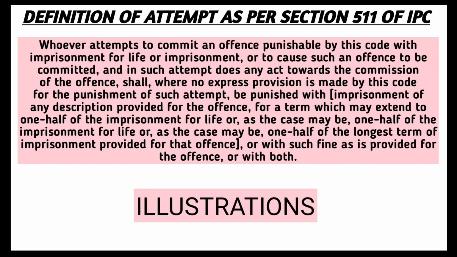It is well established in the IPC that first the intention of committing a crime occurs, and then preparation to commit and attempt to commit every crime. Preparation does not mean the completion of a crime. If a person accomplishes the third stage, that is the attempt, then only the crime is said to be completed. And whosoever is found committing such a crime is punished with imprisonment of any description which may extend to one half of the life imprisonment or one half of the longest term of imprisonment provided for that particular offence of which the attempt has been made, or with such fine as is provided for that offence, or with both.